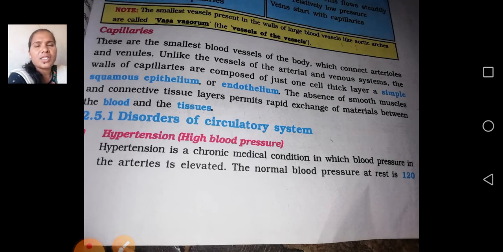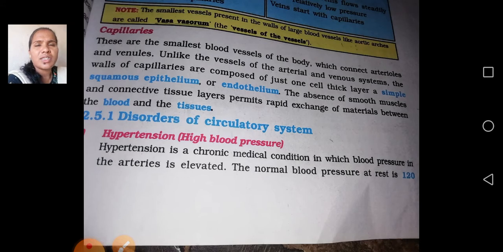Capillaries have a hair-like structure, hair-like in size. So these are some of the capillaries. You now know they are the smallest blood vessels of the body, with hair-like structures, which connect the arterioles and venules to supply blood. It may be oxygenated or it may be deoxygenated. You got it? Okay, next.